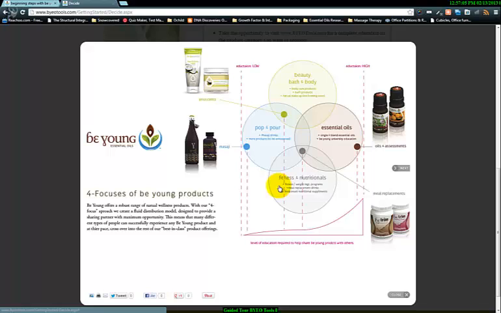One of the greatest benefits about these different product categories is, as you can see, each one of these is interconnected in some way. The pop and pour Massagey drink has essential oils in it, so you could easily start out with Massagey and just talk about the benefits of Massagey and why people want a high antioxidant drink. And then as you start learning more about essential oils, a very easy lead-in is like, hey, you've been drinking this Massagey drink from BYEO Essential Oils. Did you know they have essential oils in them, and essential oils have all these added benefits? And they also sell those, and they're a great product to have, and let me tell you more about those.